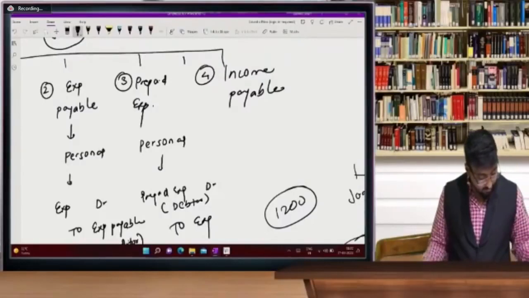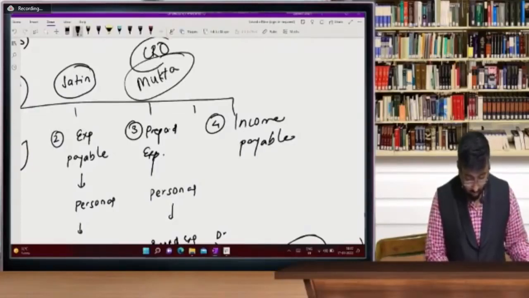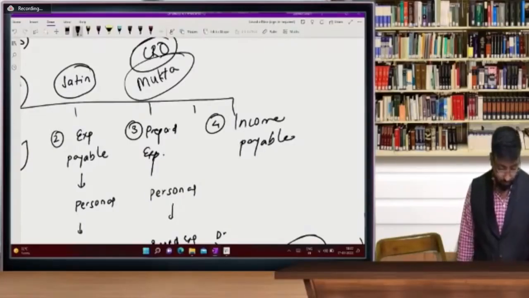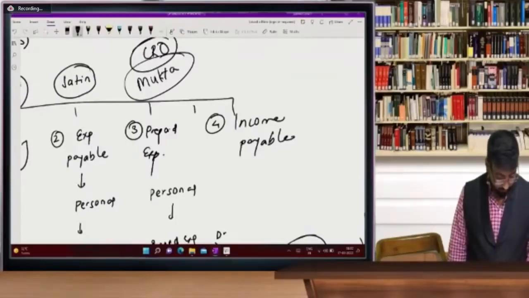Mukta Vyas answered third entry correctly from CRO. Mukta ji, CRO से. But I am taking those names, those who are writing very fast.